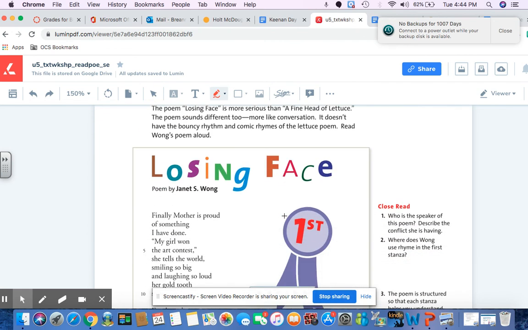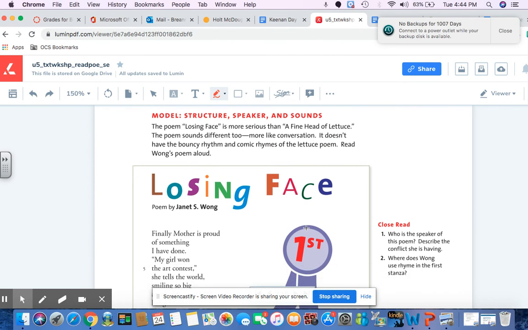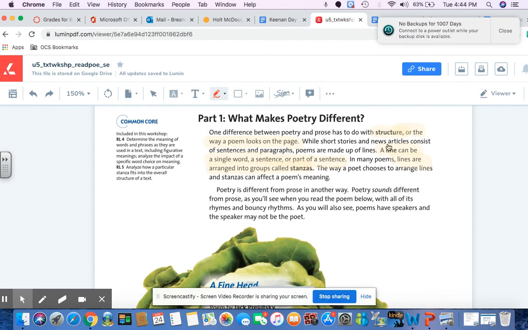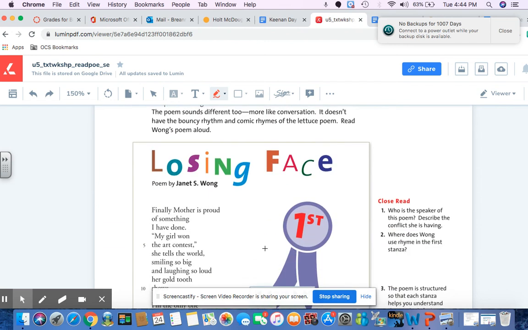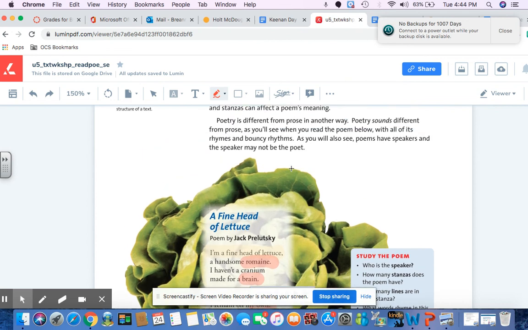So you will be doing this model on your own during the assessment and independent practice. Same thing as we did here. I want you to think about these vocab words: structure, lines, stanzas. Also think about the speaker, all right? So the speaker is who is telling the story and who is speaking. If you have any questions about this, please feel free to email me at any point, but good luck.